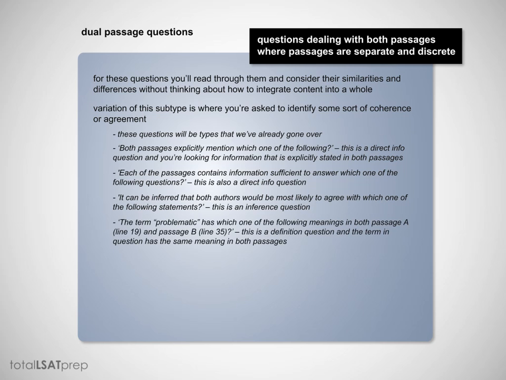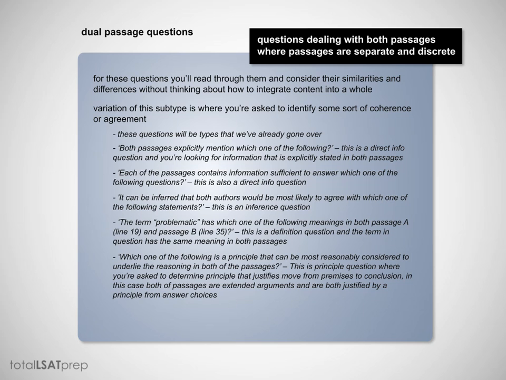Or, the term problematic has which one of the following meanings in both passage A, line 19, and passage B, line 35. This is a definition question, and the term in question has the same meaning in both passages. Or, which one of the following is a principle that can be most reasonably considered to underlie the reasoning in both of the passages. And this is a principle question where you're asked to determine the principle that justifies the move from the premise to the conclusion. And in this case, both of the passages are extended arguments and are both justified by a principle from an answer choice.